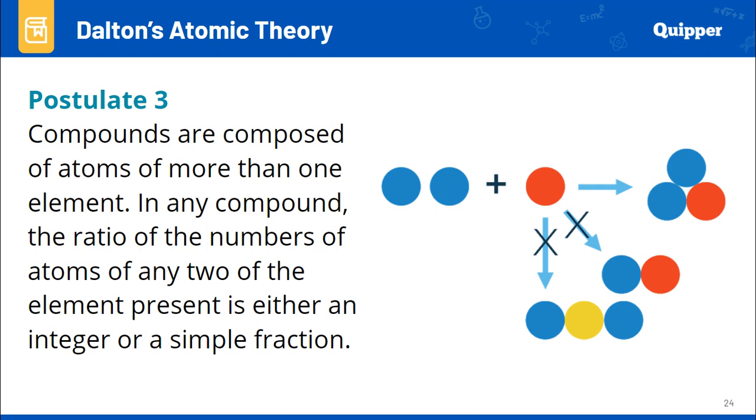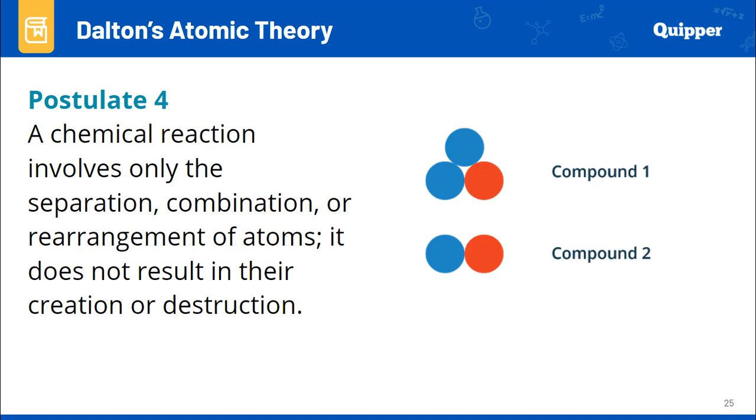Therefore, no matter the mass of other elements or compounds, they still have the same exact ratio for those kinds of compounds. For the fourth postulate, a chemical reaction involves only the separation, combination, or rearrangement of atoms. It does not result in their creation or destruction.